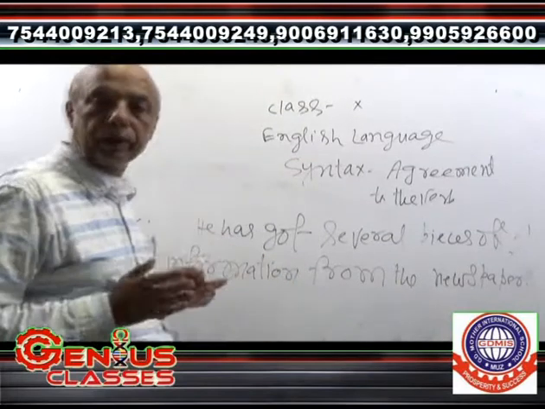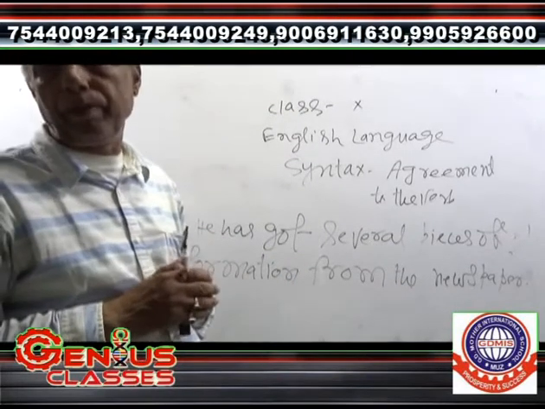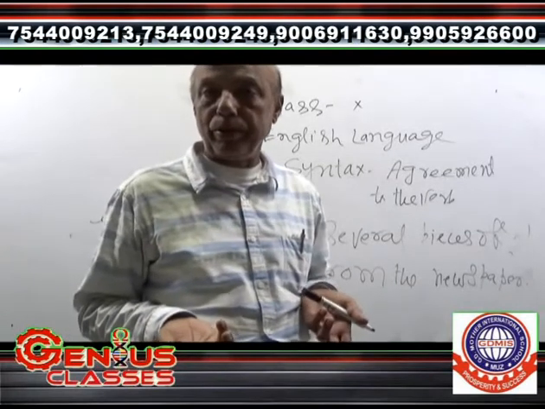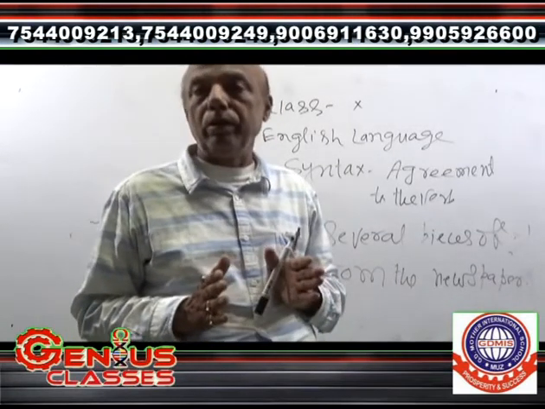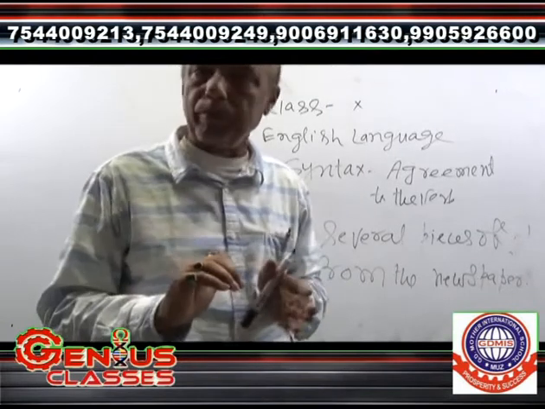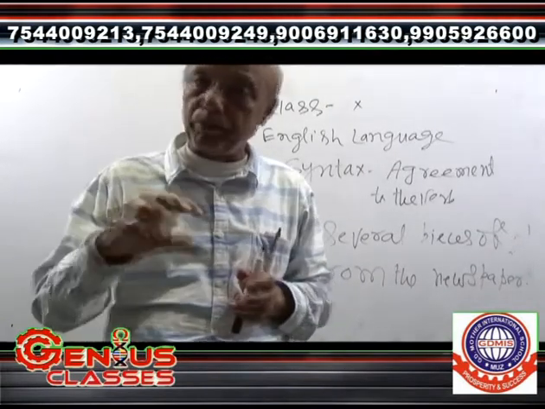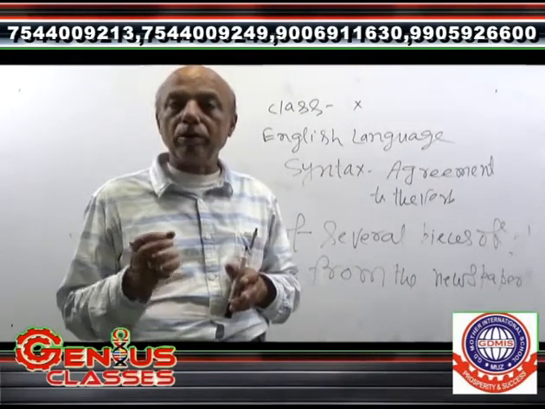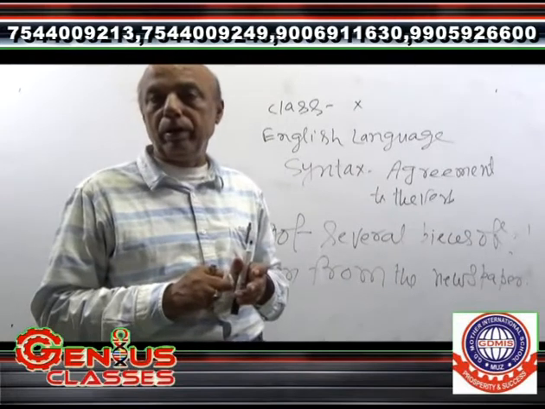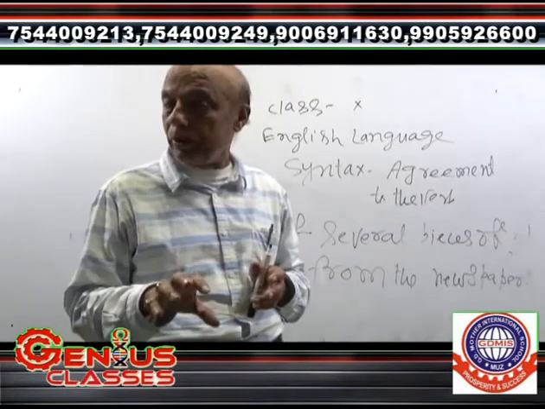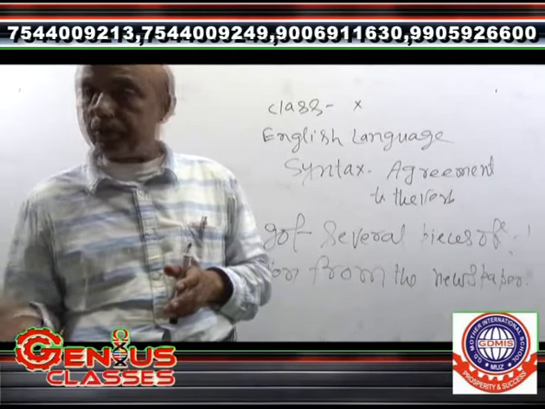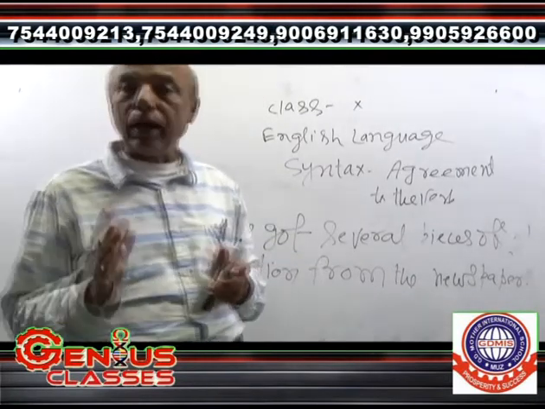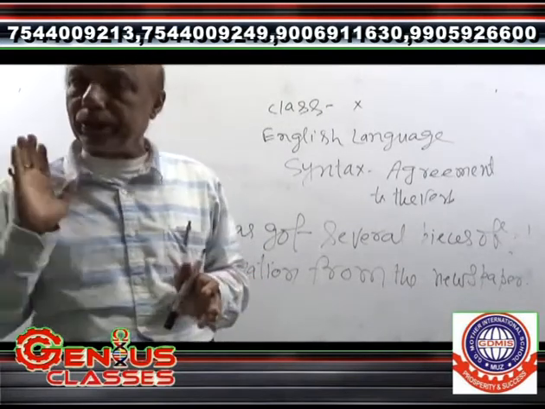I have eaten 6 pieces of bread. He has given several pieces of advice. In this way, advice is used in the plural form. Information is used in the plural form. Again I am telling you, I have got many pieces of information. Here, information has been used in plural by using piece, and piece has been made pieces. And that is why, in this way, the sentence is quite correct grammatically.